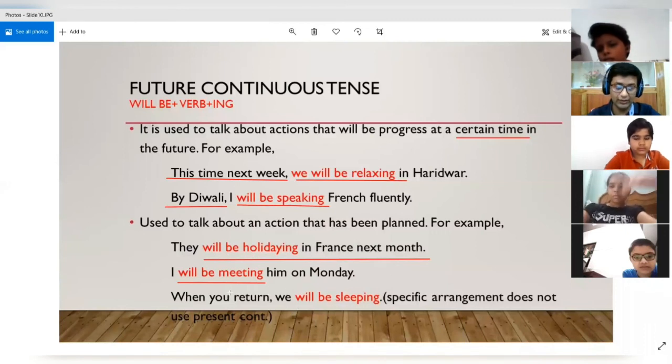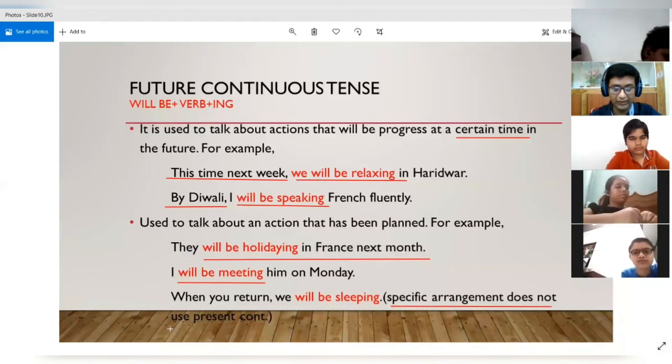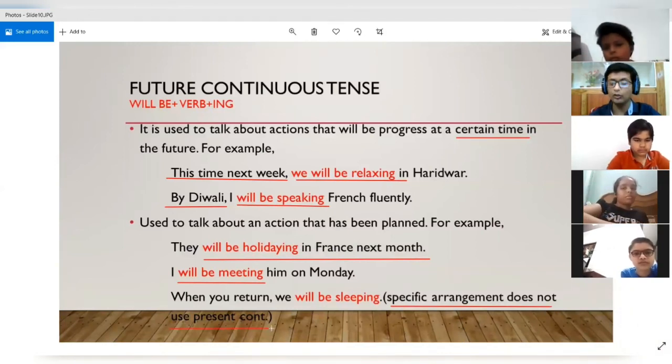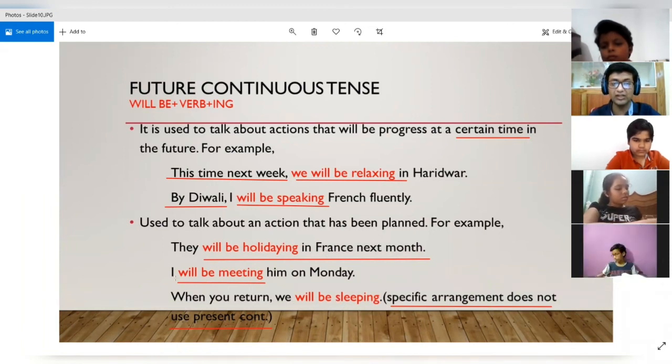Now let's see the third example. When you return, we will be sleeping. This is a very specific arrangement. That does not use the present continuous tense. If we write, when you return, we are sleeping, that would be totally incorrect. But if we use I am meeting, then it will be correct.